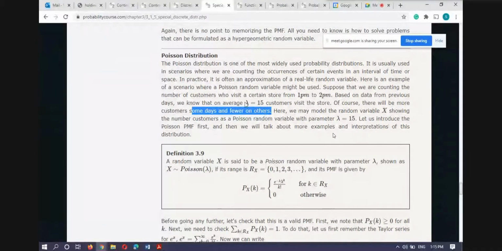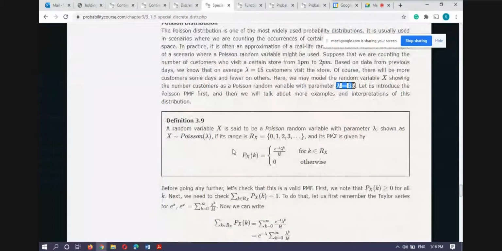So there is some data I observed, and on the basis of this data, I want to develop my probability model. So here we may model the random variable x, showing the number of customers, as a Poisson random variable with parameter lambda equals 15. And let us introduce the probability mass function. So this is the probability mass function of a Poisson random variable.